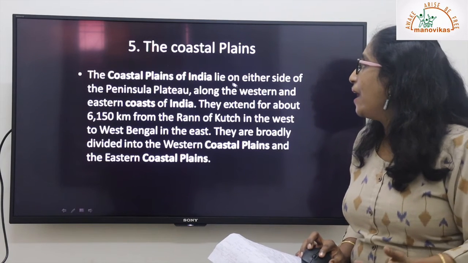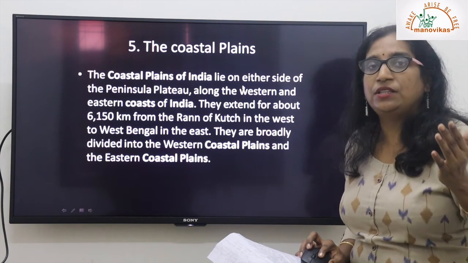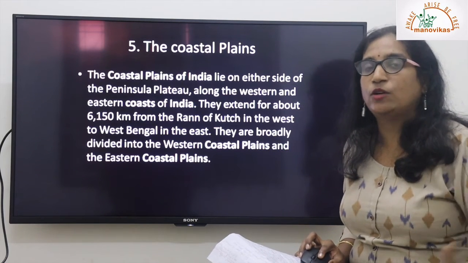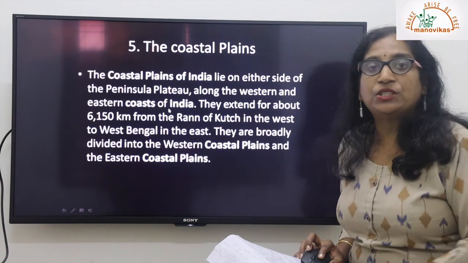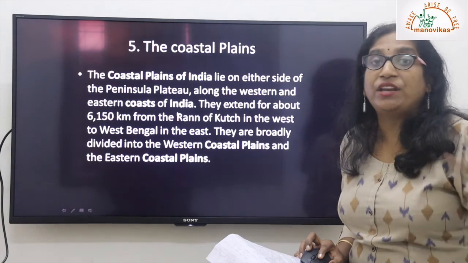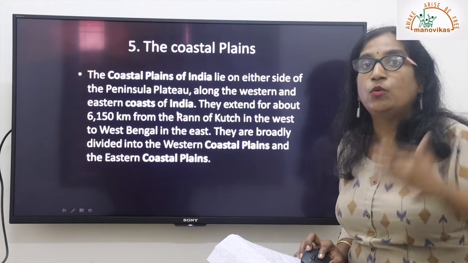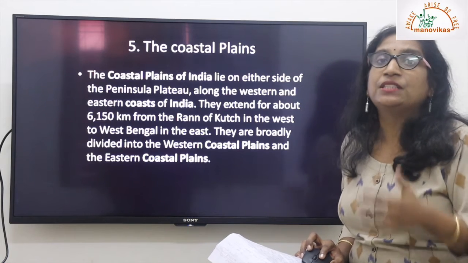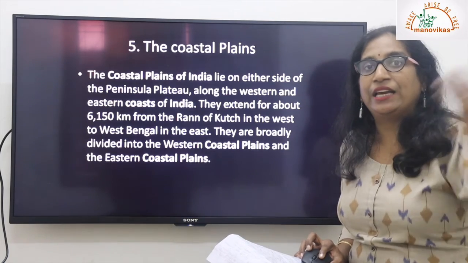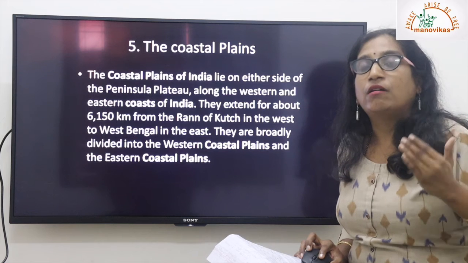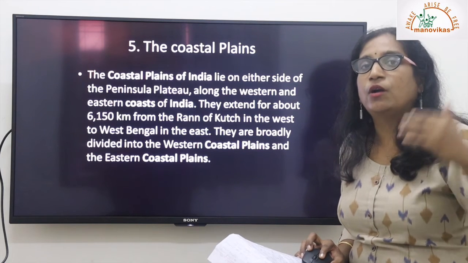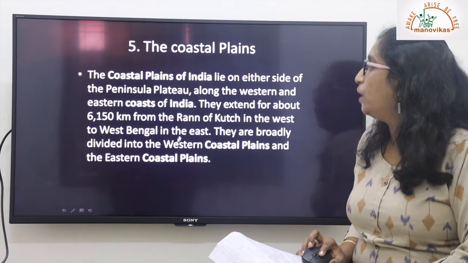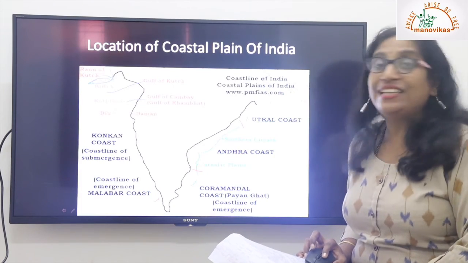So these coastal plains lie between the Western Ghats and the Arabian Sea, and between the Eastern Ghats and the Bay of Bengal, a wide coast. So this marks the major division of India. Again, it is economically very important because it has very good fertile soil along the coastal part of India, and is used for fishing, for ports, harbors. Various stations are located, and through the ocean we can interact economically, as it is connecting to the other parts of the world. So it plays a very important role. This is the location of the coastal plains of India, students.